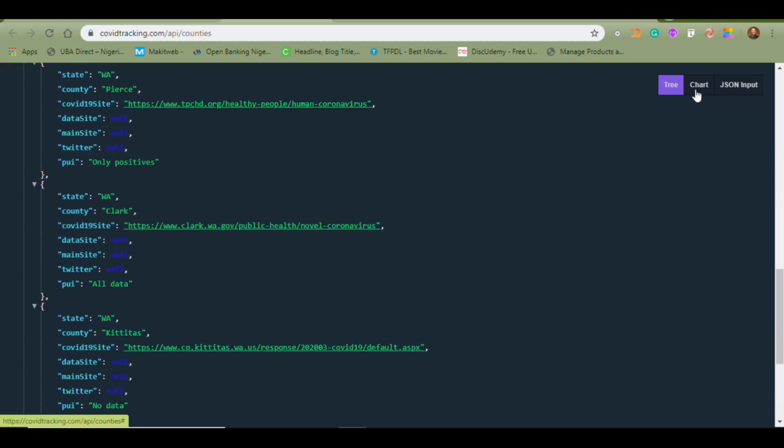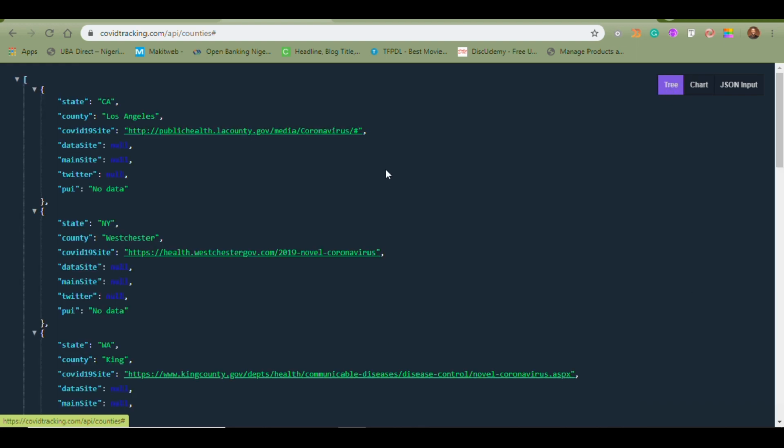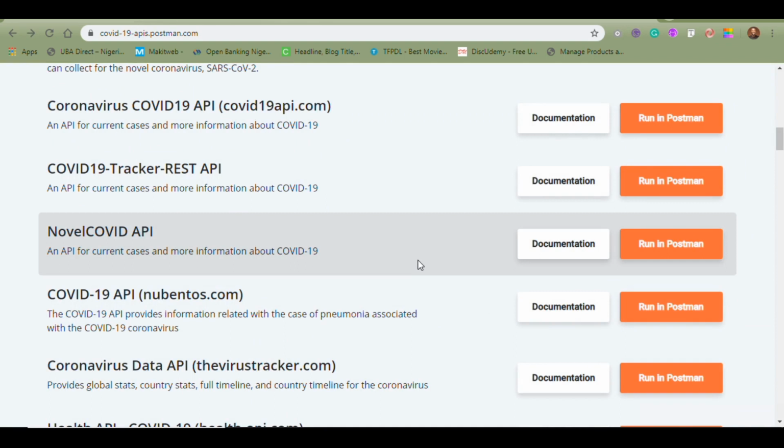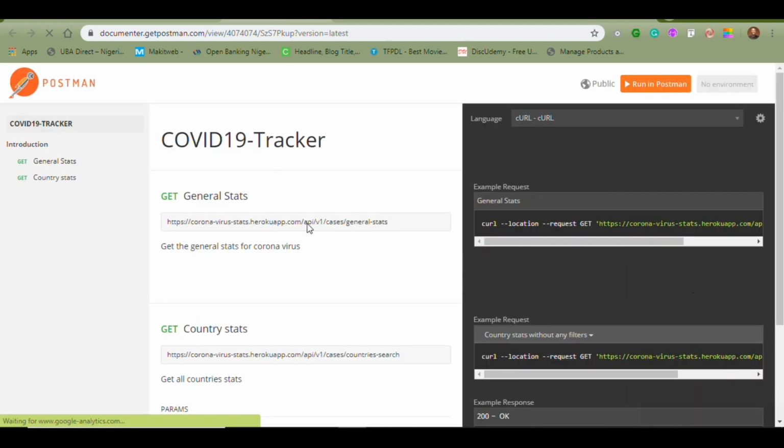I can view this in charts, okay, it's not giving me. Yeah, let's look at another example. This COVID-19 tracker REST API. Let me open the documentation again, and then you'll see how it looks here. The network is trying to be messy and slow. Okay, so here it is.